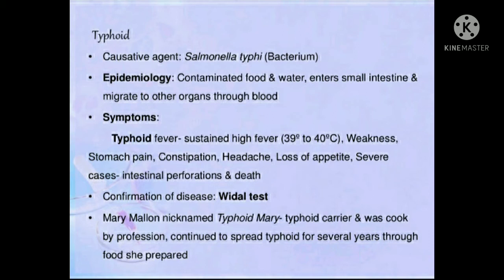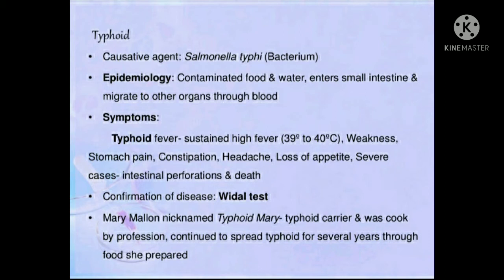You lose weight, you lose your appetite, you lose the wish to eat, and in severe cases intestinal perforation and death, means sometimes pores become visible in your intestinal area, which leads to the death of the patient with typhoid. But it is not too common. Death is not too common in case of typhoid.